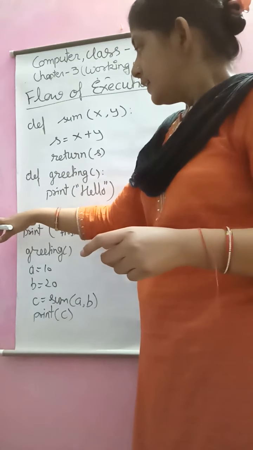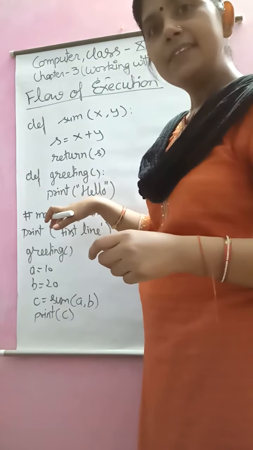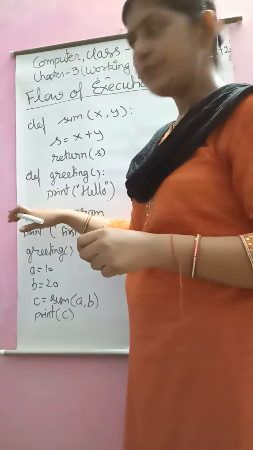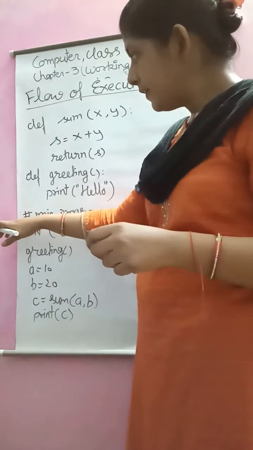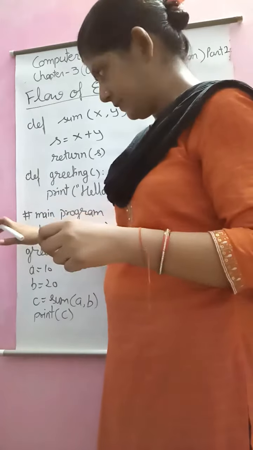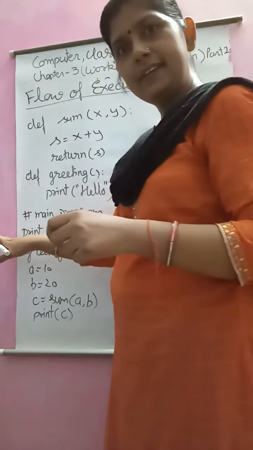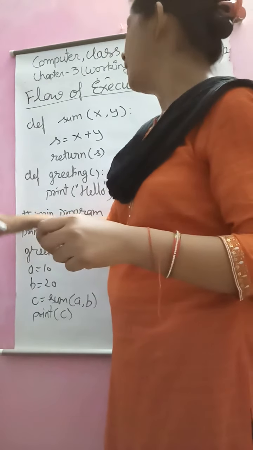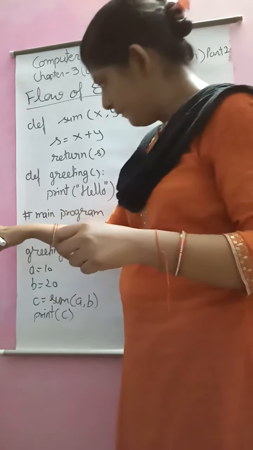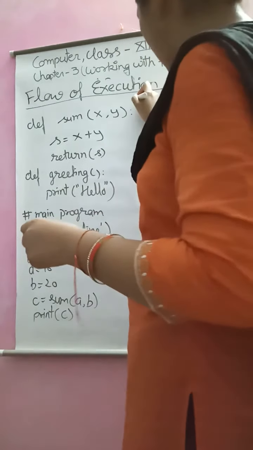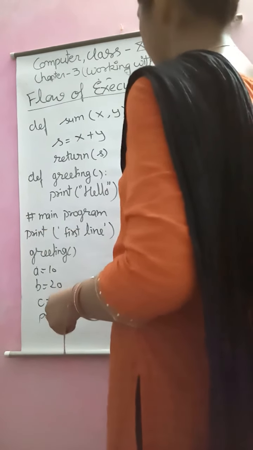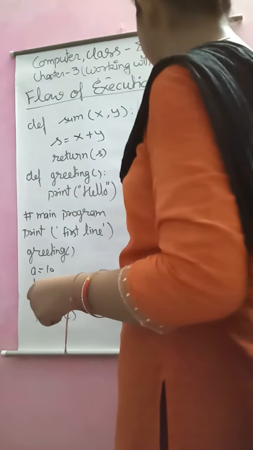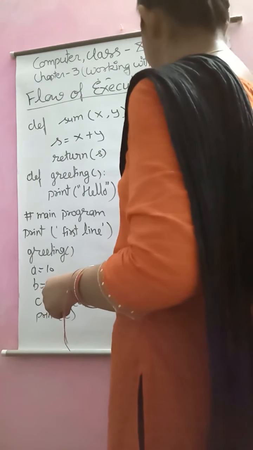Then this is the comment line. So a comment is also not executed. It will not execute this line, but this is the first line without the indentation. Then this one. Your program will start from here. First line. It will print the output of the program. First print this line, first line.